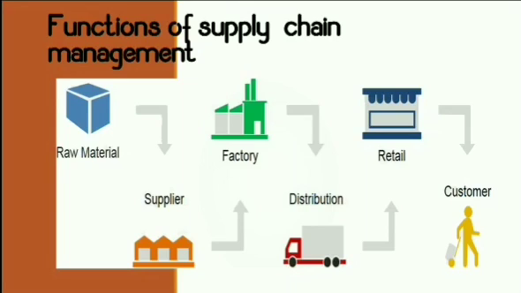Sugar is the finished good prepared by the factory from the sugarcane. The sugar is then distributed with the help of distribution to the retailer, and the retailer is going to sell it to the customer. This is how the supply chain works, with a specific linear execution step by step.